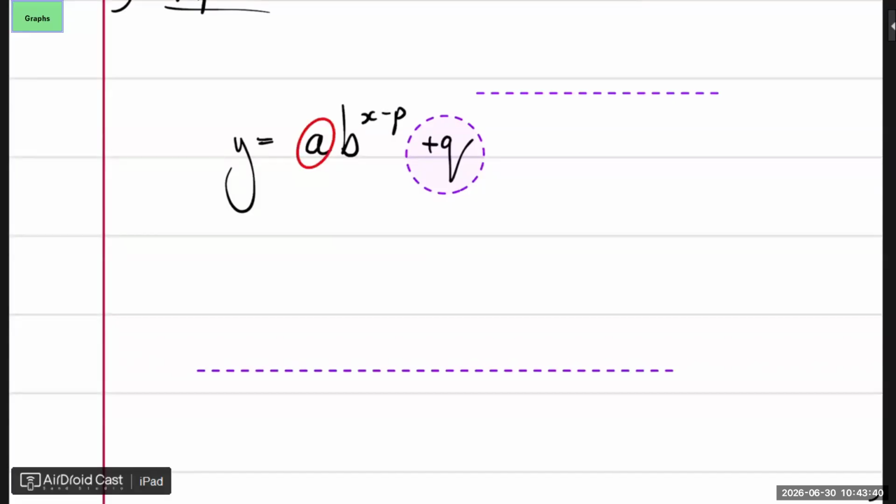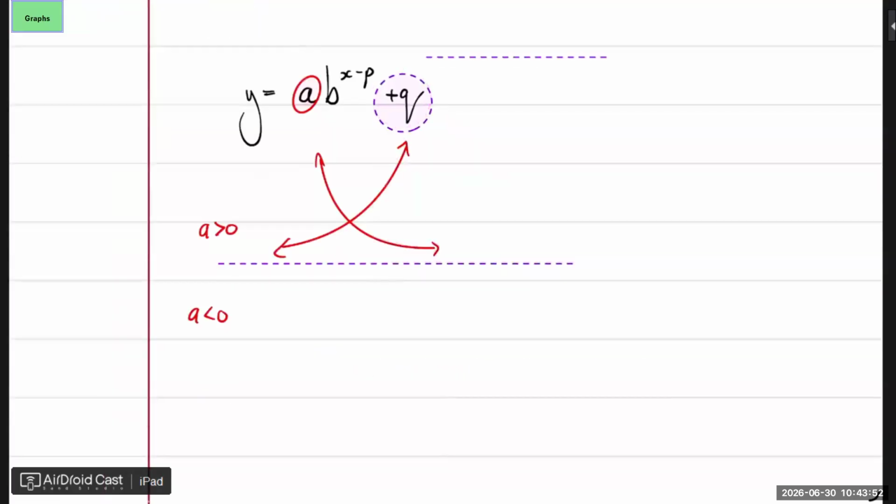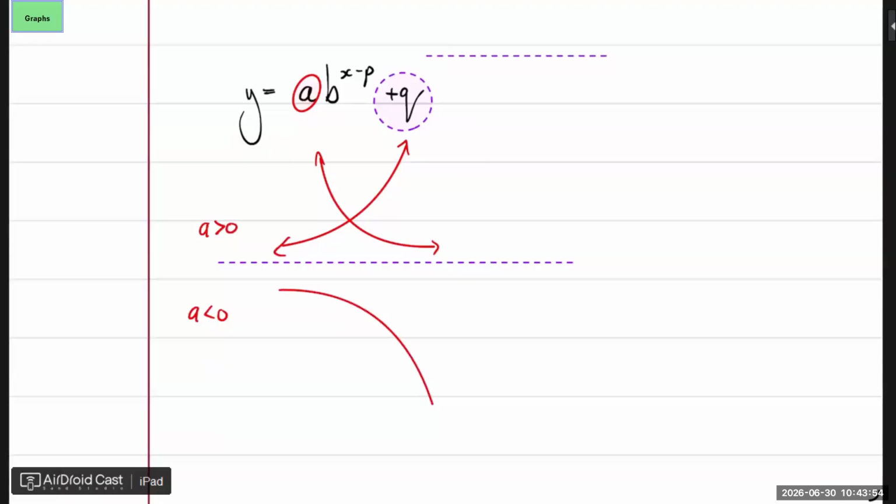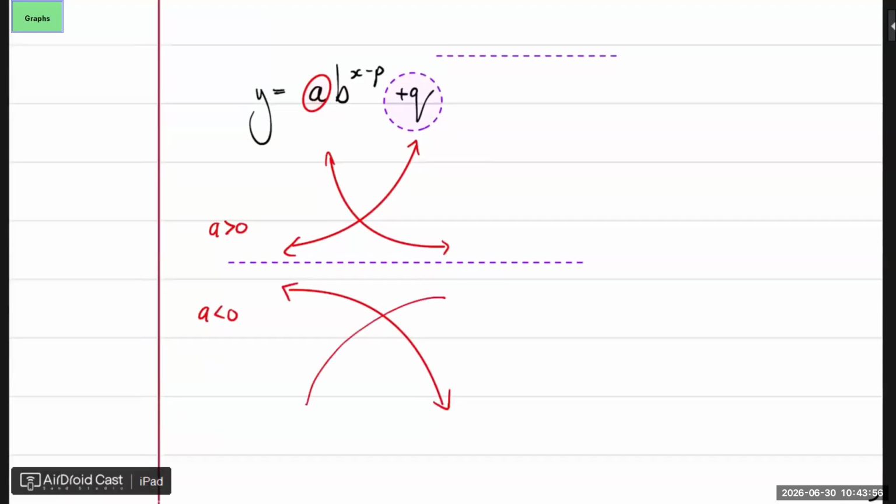Again, remember A is the shape. If A is greater than 0, it means the shape is above the horizontal asymptote, 100%. If A is smaller than 0, we know it's below. But as you can see, I've drawn 2 different shapes. So how do I know which one it is? Then you look at the B.